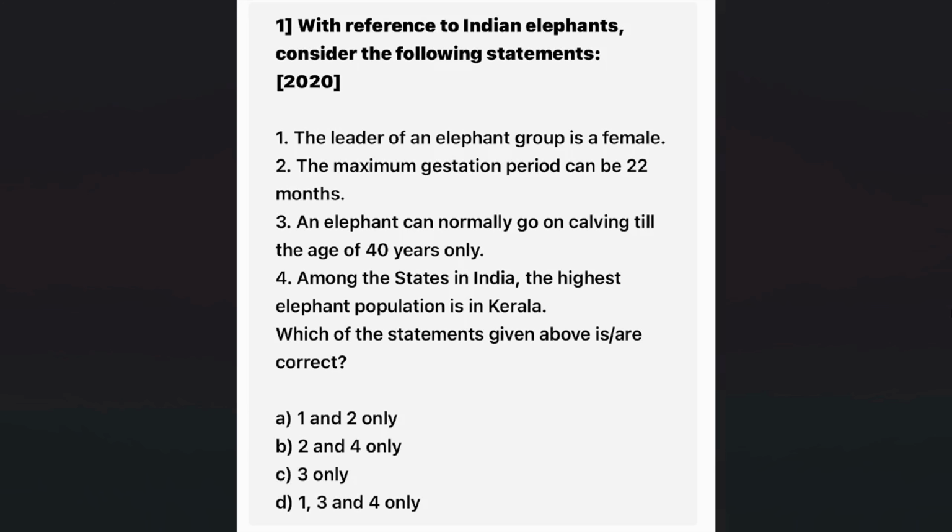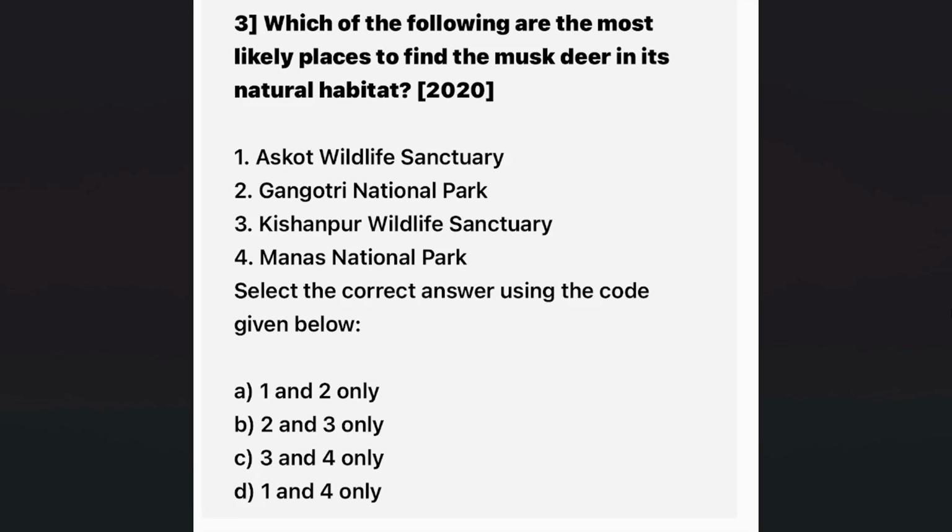So within India, you are supposed to know the habitat, where you can see an animal, and the density, where you will see most of those animals, and the basic nature of important animals at least. Which of the following are the most likely places to find the musk deer in its natural habitat? So they have asked about an animal and where you will find it, and they are not giving the states here, they are giving wildlife sanctuaries. So you should also know which national parks and wildlife sanctuaries are in which region. You should know Manas National Park is in Assam, and you should know the basic animals usually found in that area.